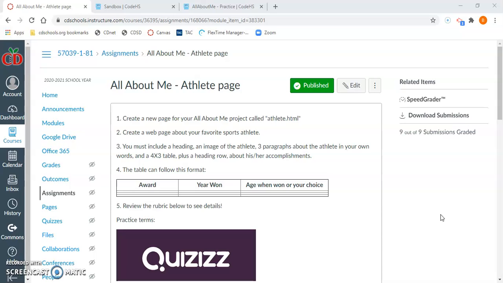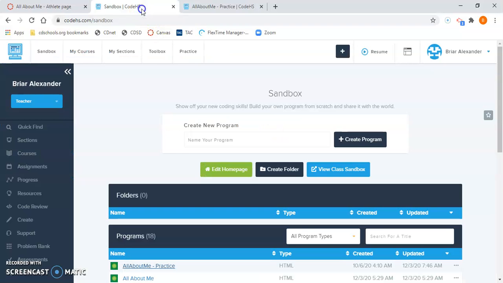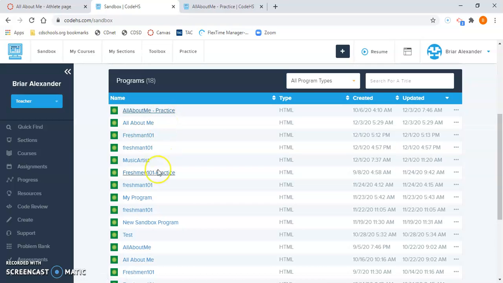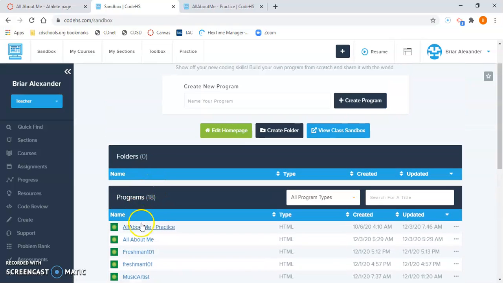So step number one is we are asked to create a new page in our All About Me program called athlete.html. So we're going to go ahead and just do that first. What I have done is I've gone out and I've logged into CodeHS. You can use your school login to log into CodeHS. Then you go to your sandbox. Once you select your sandbox, then all of the programs that you've created so far in class will be available to you. You want to click on your All About Me program.